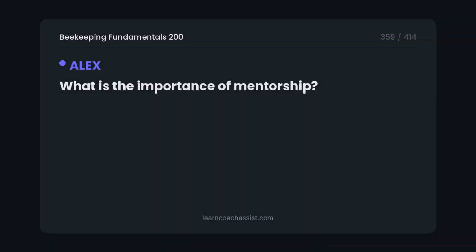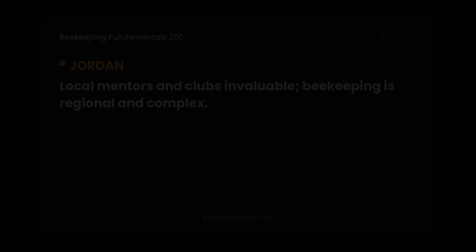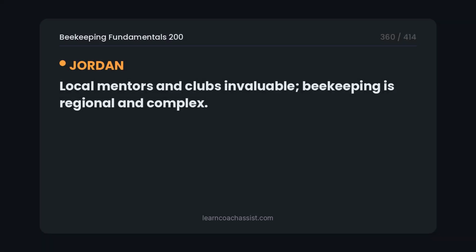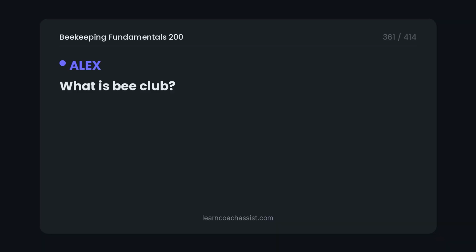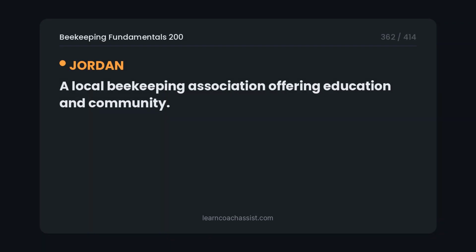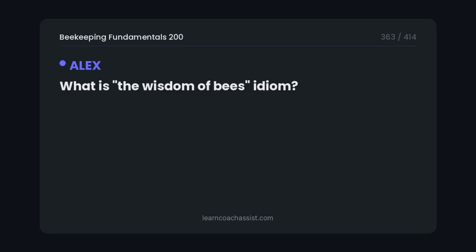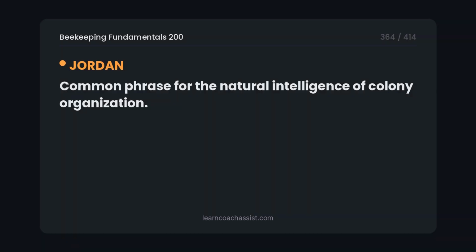What is the importance of mentorship? Local mentors and clubs are invaluable. Beekeeping is regional and complex. What is a Bee Club? A local beekeeping association offering education and community. What is the wisdom of bees idiom? A common phrase for the natural intelligence of colony organization.